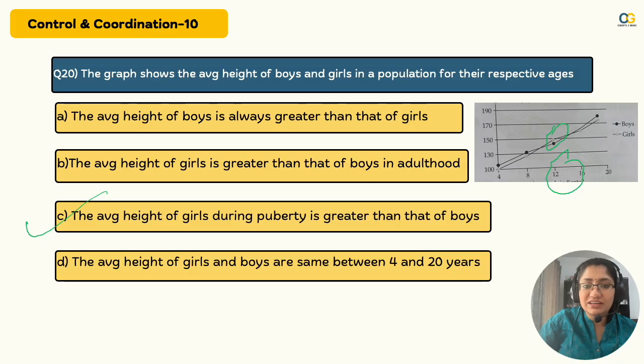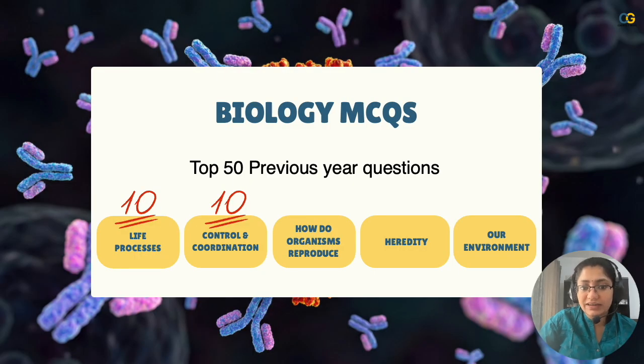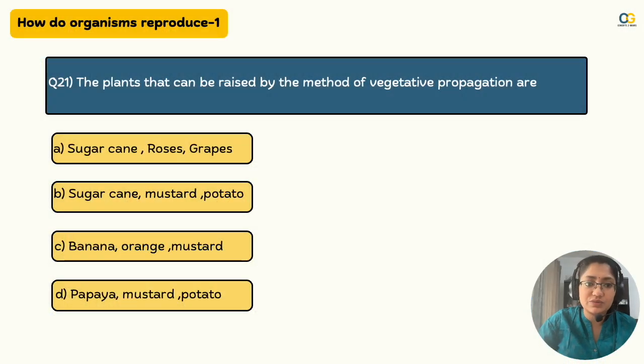Let's move on to the next one. Hope you are at 20 out of 20 so far. Anything at 15 and above so far is a good score and we can prepare well for the remaining 5 marks. If you are below 15, you would seriously need to prepare these 2 chapters. I can help you with that. At the end of the video, that's what's coming. So stick through. Moving on to how do organisms reproduce.